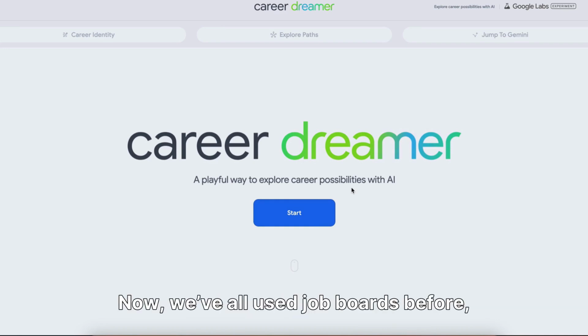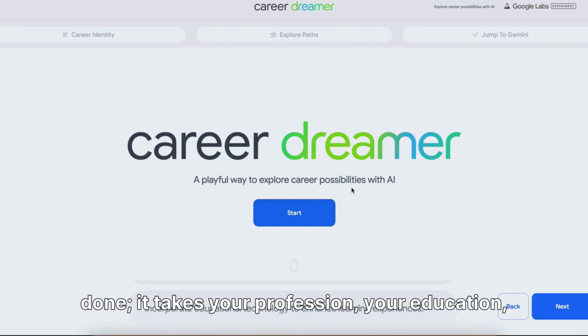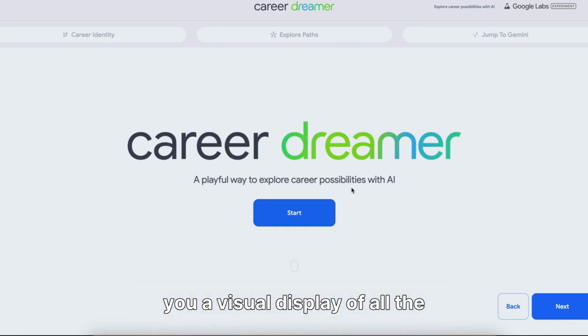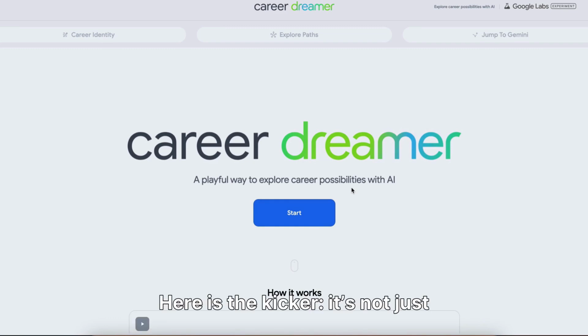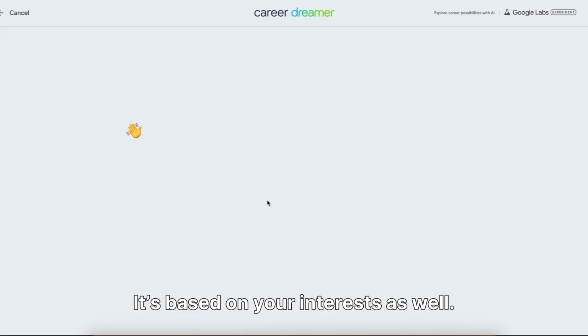Now, we've all used job boards before, but this is different. It doesn't just look at what you've done. It takes your profession, your education, your skills, and your interests, and gives you a visual display of all the possible professions that actually suit you. Here is the kicker. It's not just based on the keywords on your resume. It's based on your interests as well.